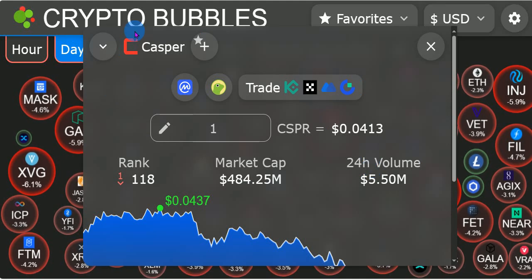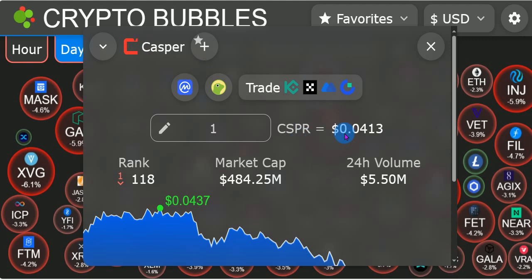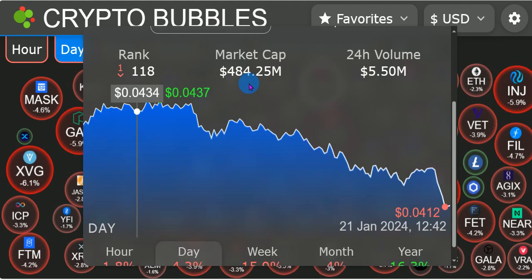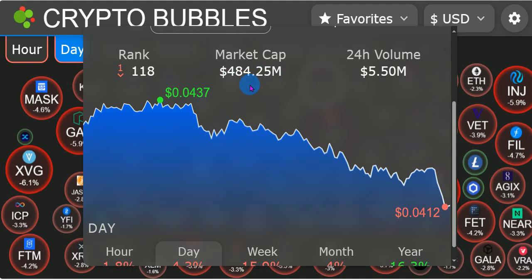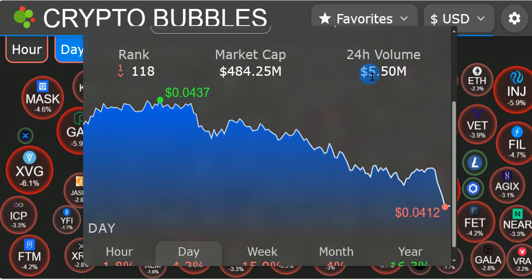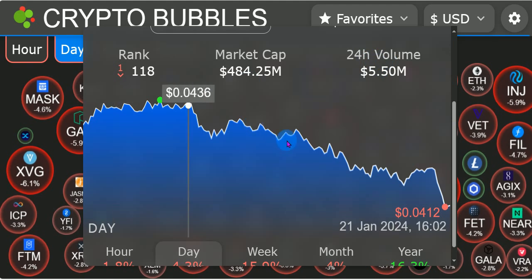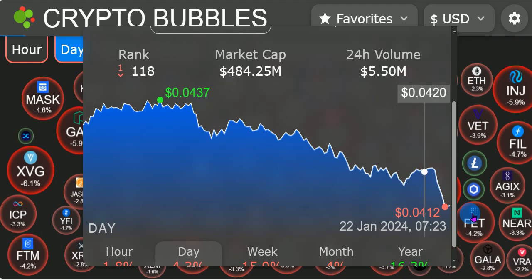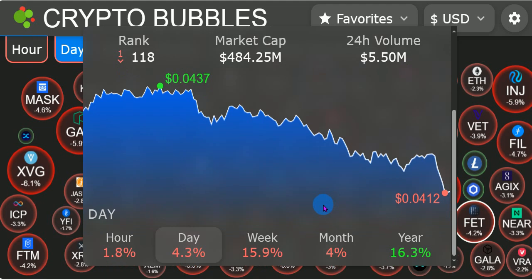Today we are going to be looking at CASPER or CSPR. CASPER is currently at the $0.0413 level. We are currently ranked at 118 with a market cap of about $484 million. We have a 24-hour volume of about $5.5 million. Today we are going to be looking at the price action, the technical analysis and price prediction right here for Casper. So sit back, relax, and enjoy the video.